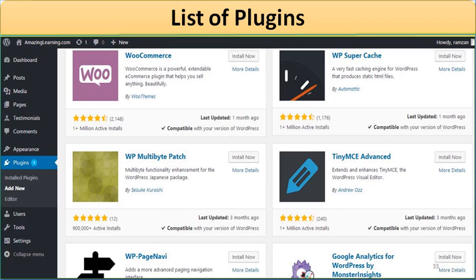For example, you are interested to install a plugin. So we will go through the menu bar, and we have the option of plugin. Once you click on that, you will have a list of plugins. Some are free and some are paid. And if you are looking for some other plugins, then you can also search over there. Here will be an option of a search bar. On the search bar you can put the name, and then you will definitely find it. And for example, we have chosen WooCommerce. This is also one of the plugins.